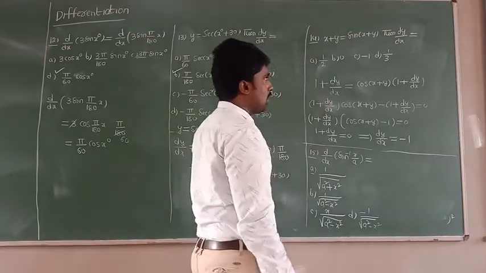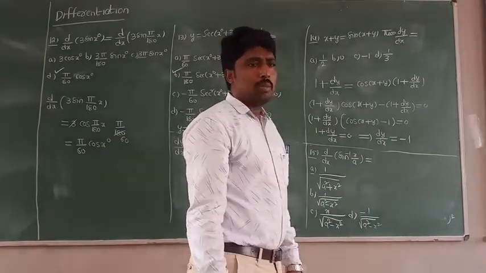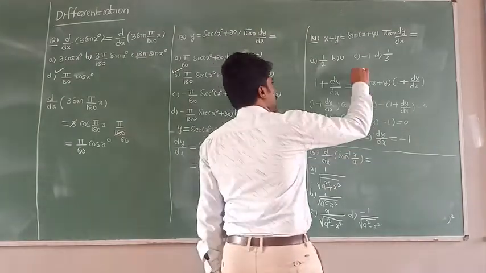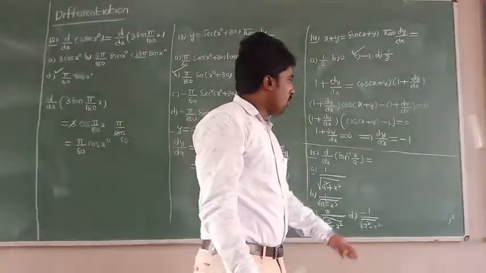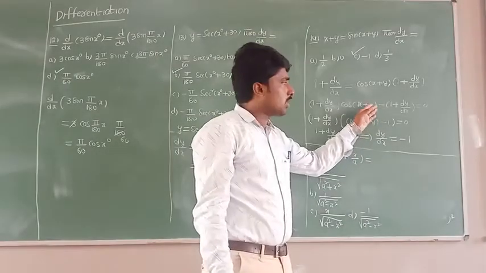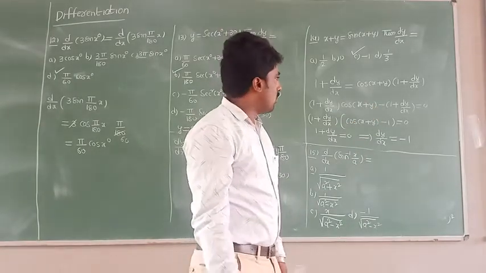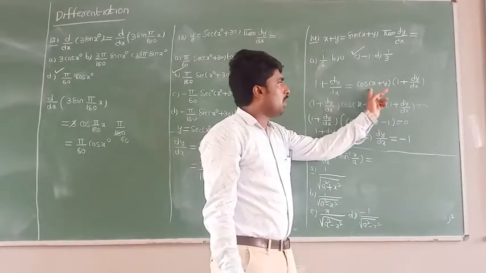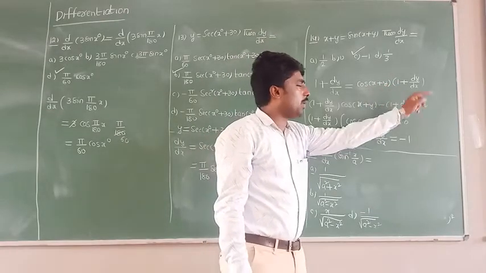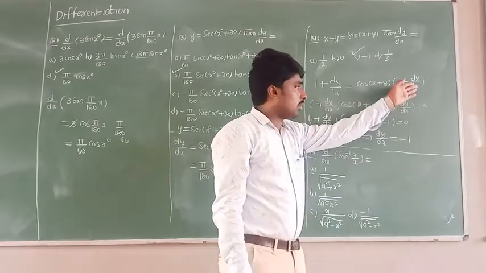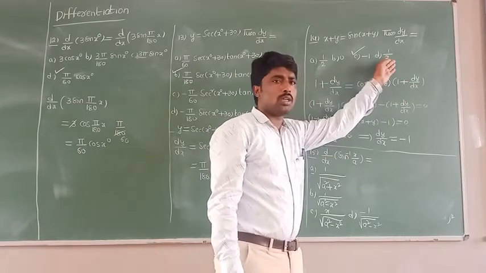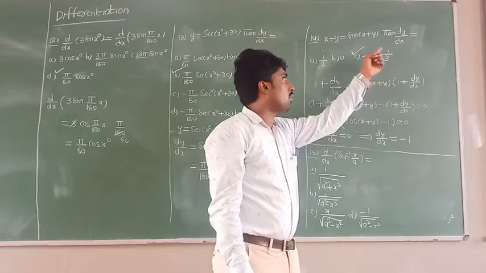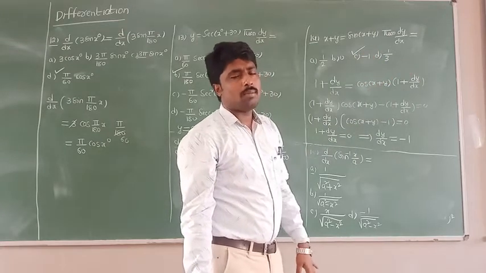Now all of you see here, what are they asking here? dy by dx value. So if you check the options, the third option is the correct answer. Okay. So if you get confused about this calculation, at that time you need to multiply this function, and if you separate dy by dx on one side and the remaining terms on the other side and divide, you will get dy by dx equal to -1 only.